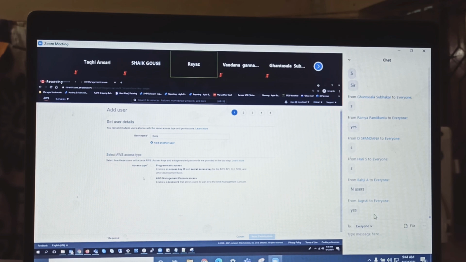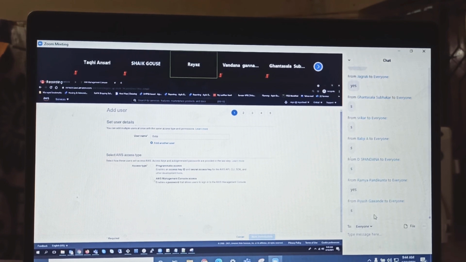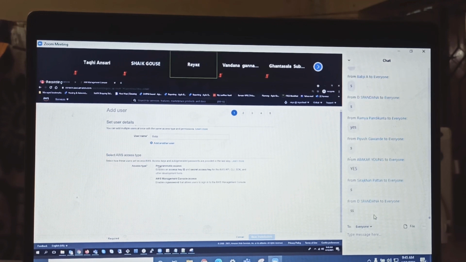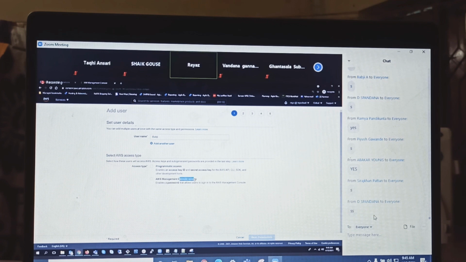Guys, did we learn that we have two types of access, console access and programmatic access? Whatever we have discussed, everything you will see here. That's why it is becoming easy for you, right? That's a mantra. So, okay, now you tell me, which one do you suggest? Should I go with console or programmatic access for PUBG for the first time? Console. Got it?